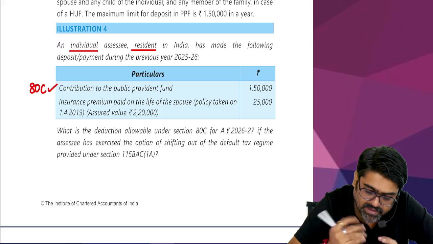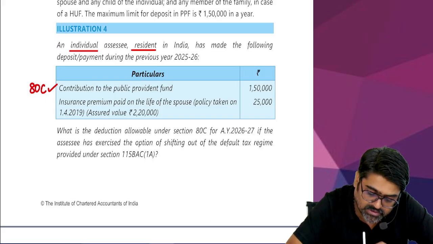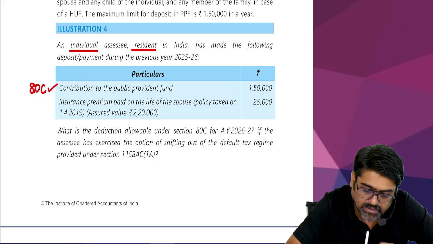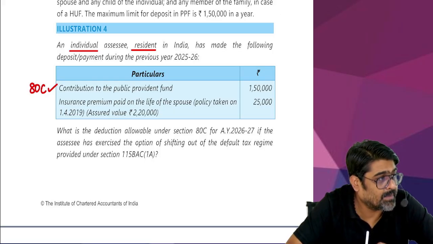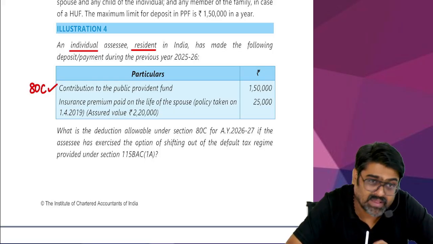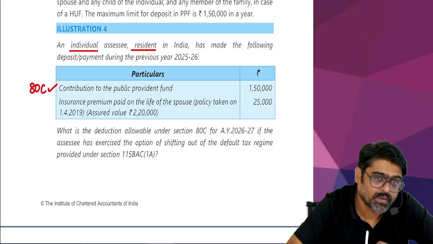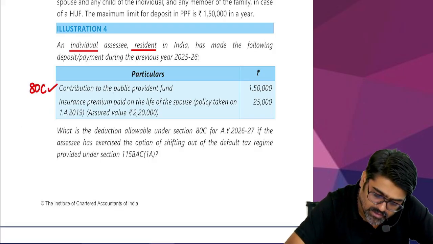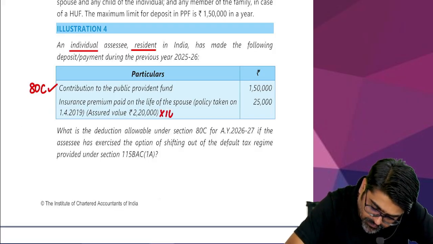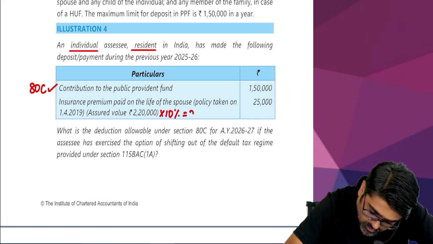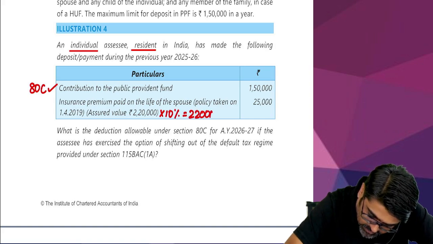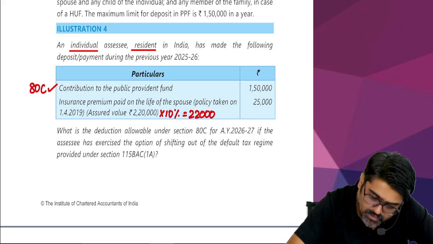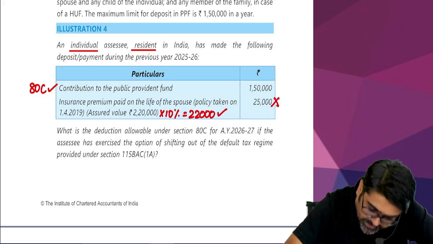Insurance premium paid on the life of the spouse. How much premium you have paid? 25,000. But the policy was taken on 1st April 2019. Assured value. Capital sum assured is when the policy was taken? On or after 1st April 2012 for a normal person, no? So how much will be the premium? 10%. So 2,20,000 into 10% will be? So maximum premium which you can claim is 22,000. How much you have paid? So ignore 25 and take 22.